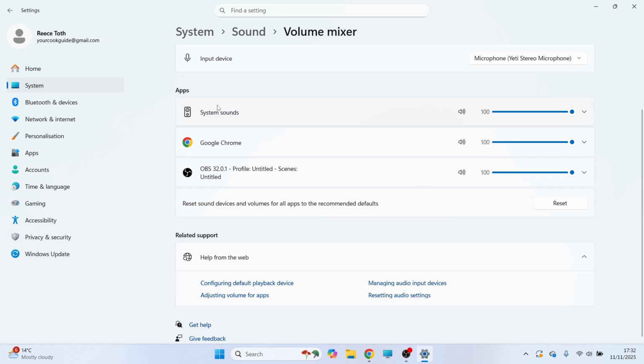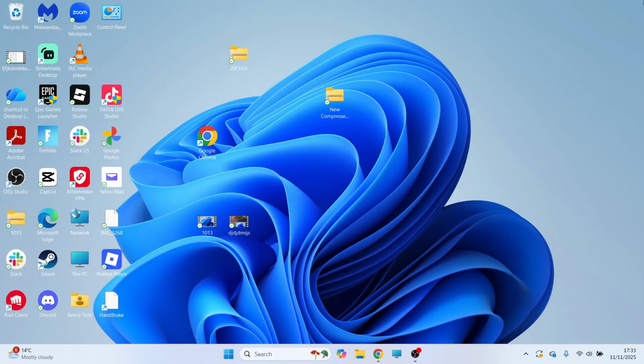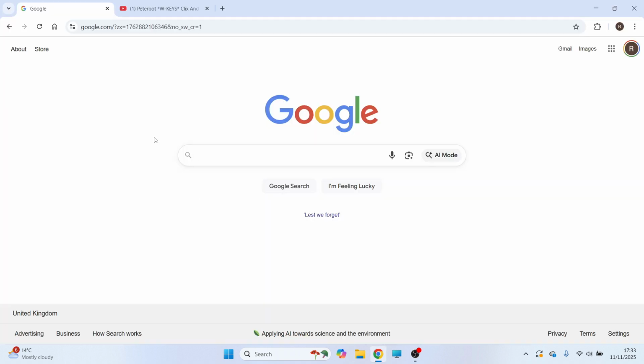You can then scroll down to Apps, and we need to make sure Google Chrome is turned up on this volume slider. Also make sure it's not muted as well. You can also click on the drop down arrow, make sure the output device is set to your speakers, and once you've done that, you can head back over to Chrome, and that should have now fixed the no audio issue.